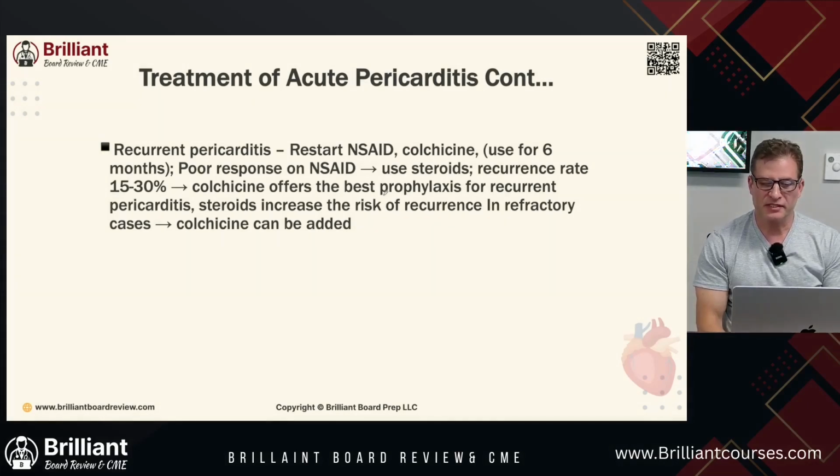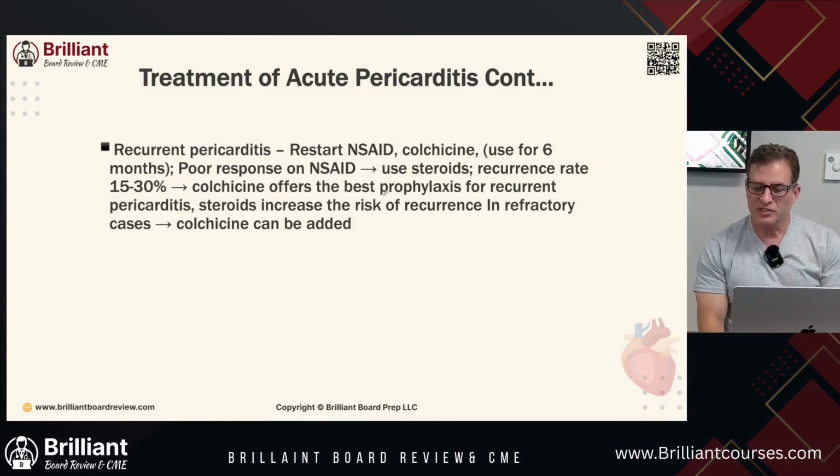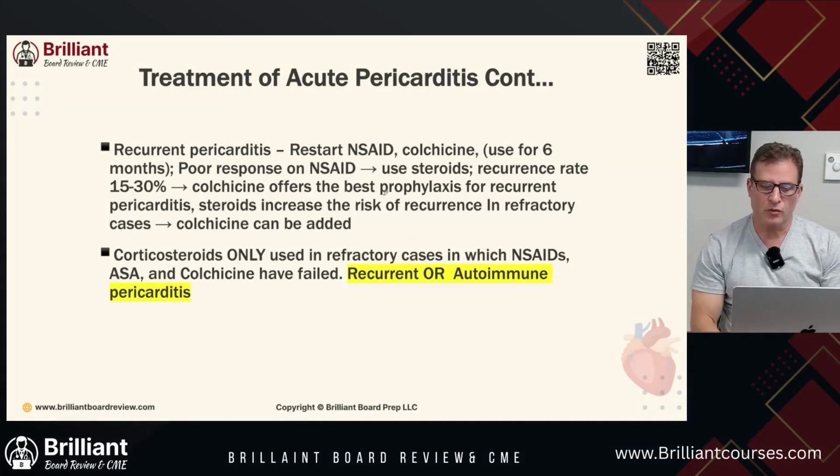Poor response to NSAIDs, use steroids, with a recurrence rate of 15 to 30%. Colchicine offers the best prophylaxis for recurrent pericarditis, and steroids increase the risk. So that's why we try to avoid steroids. They increase the risk of recurrence in refractory cases. Remember, colchicine can be added. What are colchicine side effects? Famous ones: diarrhea, nausea, cramping, vomiting. Can have hypotension, bradycardia. Corticosteroids are only used in refractory cases in which NSAIDs, ASA, and colchicine have failed,